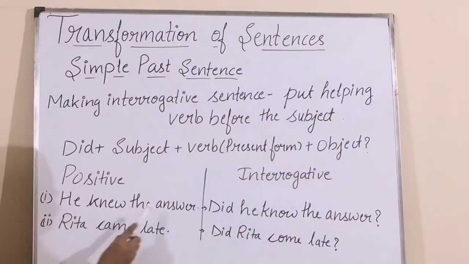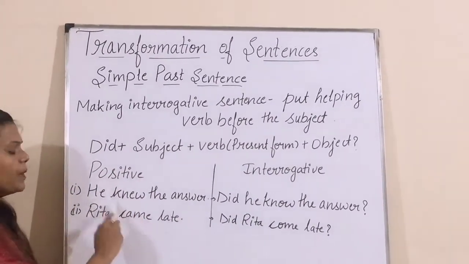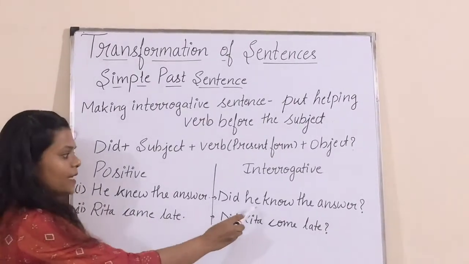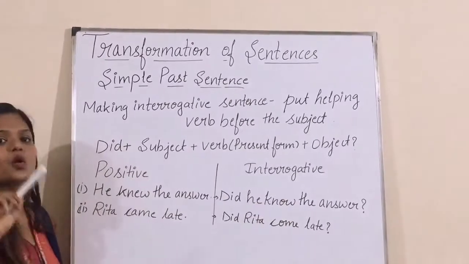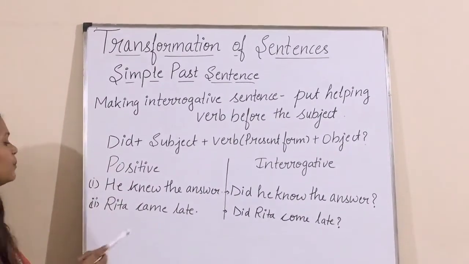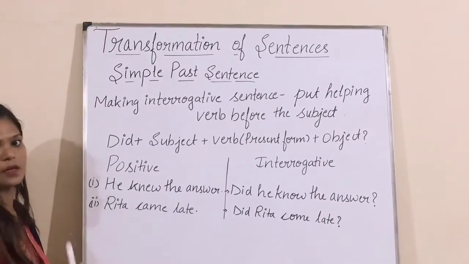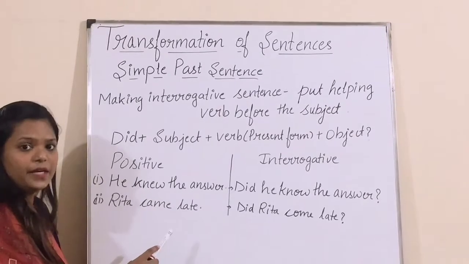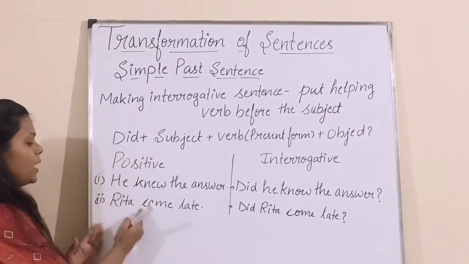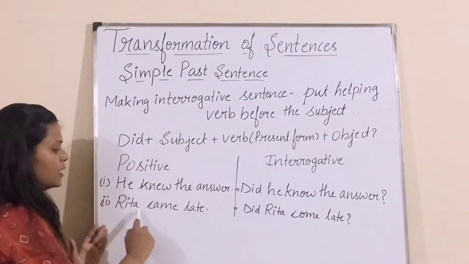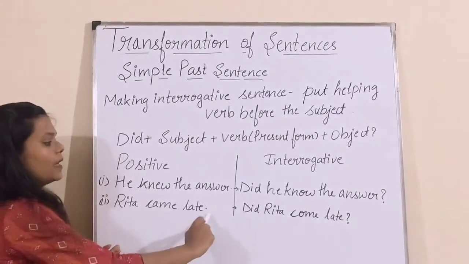He knew the answer. What is the present form of knew? Know. So, did he know the answer? Question mark. Now let us come to the next example. Rita came late. What is the present form of came? Come, right? And what I have told you, helping verb in the beginning and rest at the end. So, did Rita come late? Question mark.